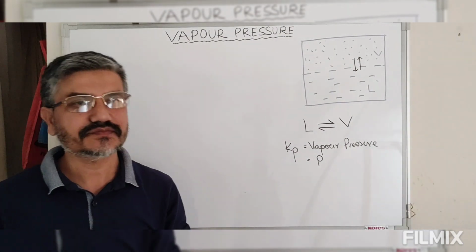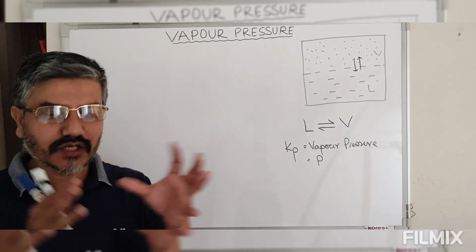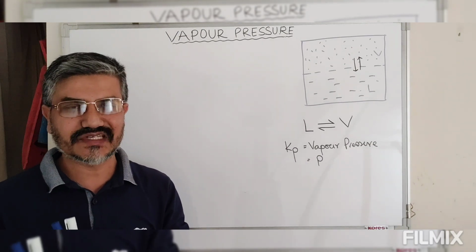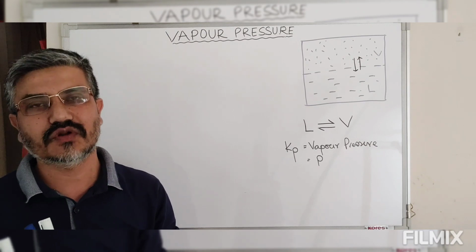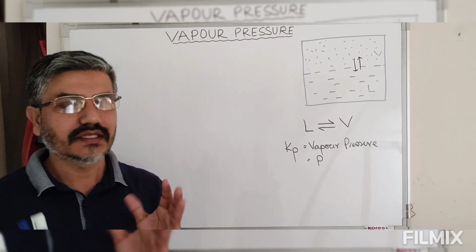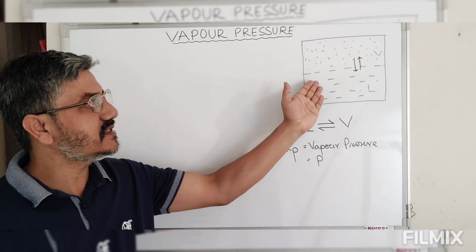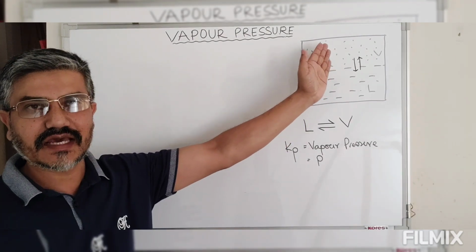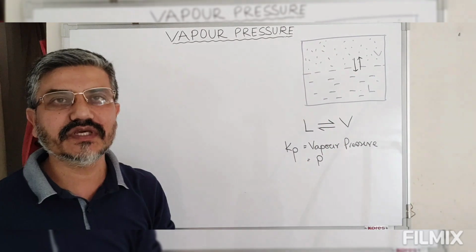On the other hand, if the intermolecular attractive force between the solvent molecules is weak, these molecules will easily convert into vapors. As a result, the vapor pressure will be more.